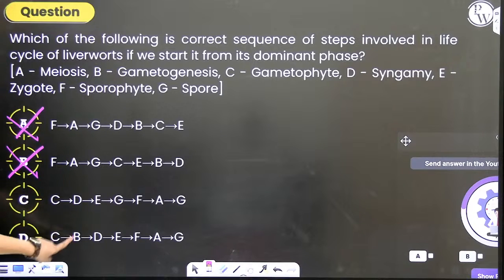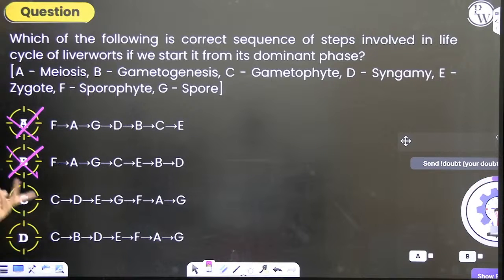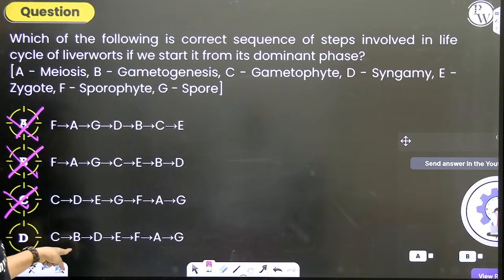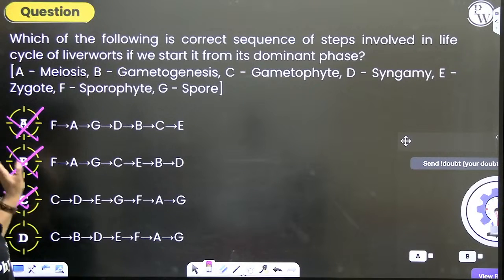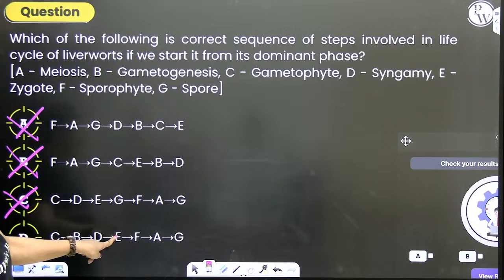After C, you have D and B. What is D? What is B? D is syngamy, B is gametogenesis. First, gametogenesis should happen, gametes should form, only then syngamy can happen. So after C, you should have B, right? So this is incorrect. Gametophyte undergoes gametogenesis, gametes form, syngamy or fusion will take place. After fusion takes place, zygote is formed as a result of syngamy.